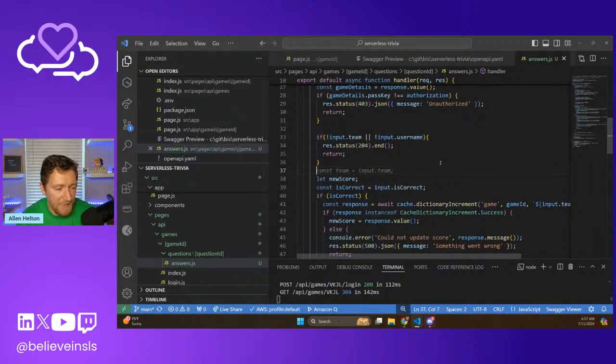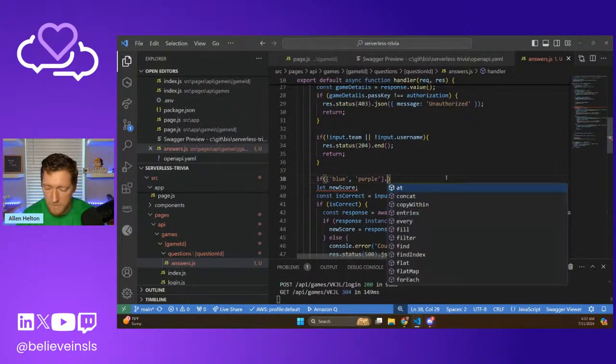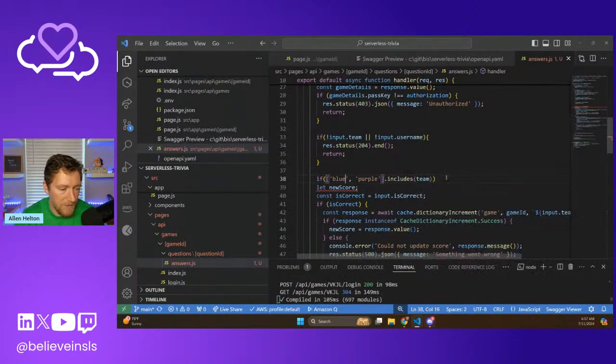And then if it is provided, so if we're down here, we assume that both of these are provided now because it's passed this check. What we want to do is make sure that that person on that username is actually on that team. So we're going to add a couple of different validations in here. So if blue, purple, includes team, we'll just say not that. So if somebody passes in a random bogus team name, we're going to say, can't do that. And then, yeah, we can just do that.